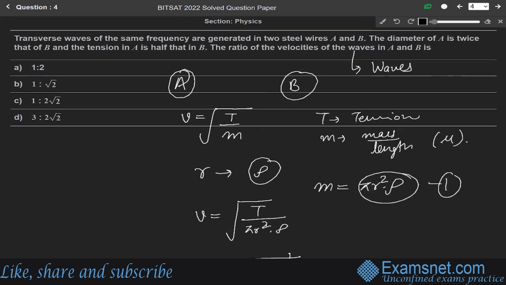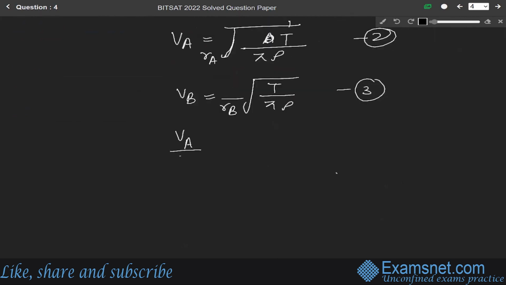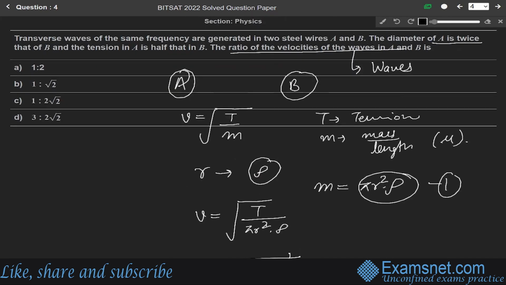Now, according to the question, we have to find the ratio of velocities of waves in A and B. So VA over VB will be equal to under root of TA over TB, and the constants cancel out each other, into RB over RA. From the question, the diameter of A is twice that of B, so the radius of A is equal to twice the radius of B, and tension in A is half of B. So TA will be equal to half of TB.